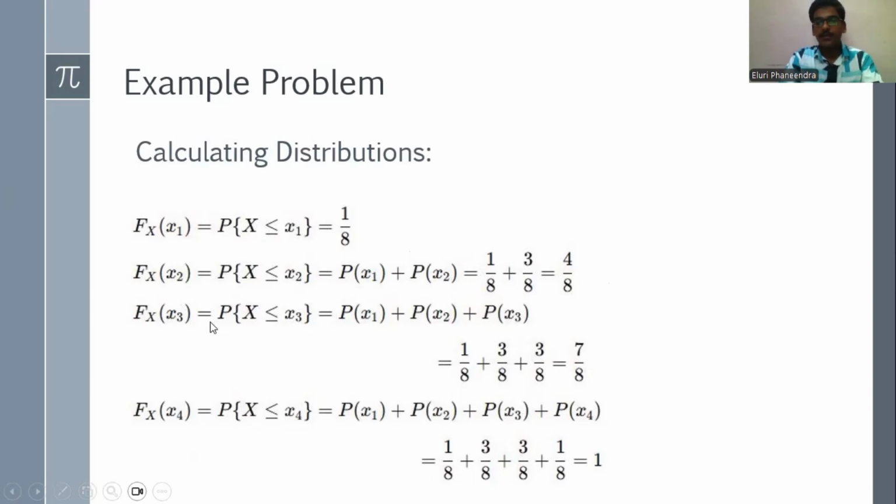Also F of x3, P of X less than or equal to x3. There are two events less than x3, P of x1 and P of x2, and since it is less than or equal to, we need to add P of x3 also. 1 by 8 plus 3 by 8 plus 3 by 8 gives us 7 by 8. F of x4, which is P of X less than or equal to x4. There are four events in total which are less than or equal to x4. They are x1, x2, x3, x4. So we need to sum up all these and get 1. We know that the sum of probabilities of all events in a sample space gives us 1, which is one of the properties of the PDF.